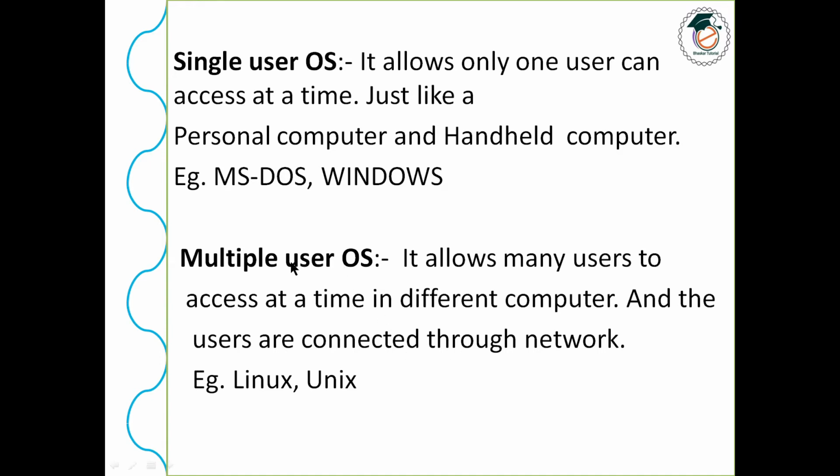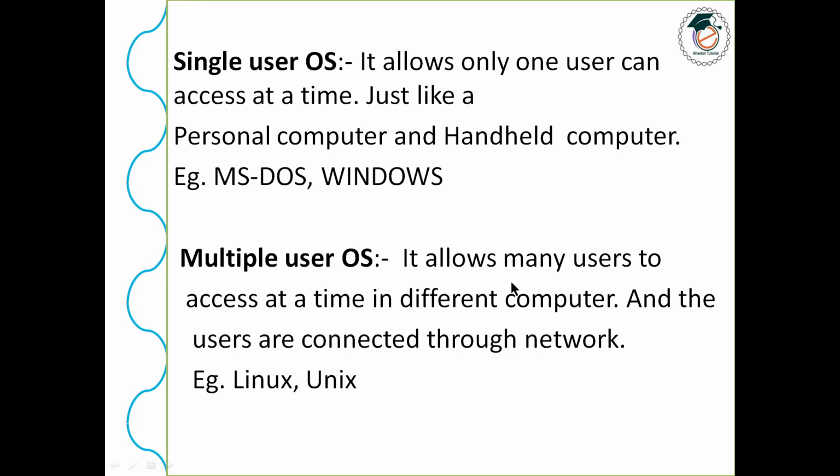So what is the multiple user OS? It allows many users to access at a time in different computers, and the users are connected through what? Network. You see, even though in the single user OS there is a network, then also only one person can access at a time, but in multiple user OS, many users can access at a time.